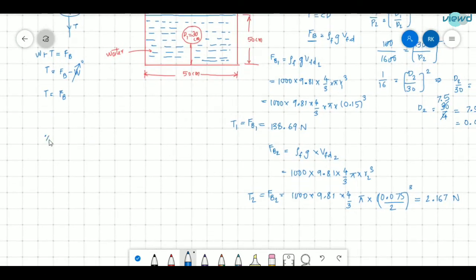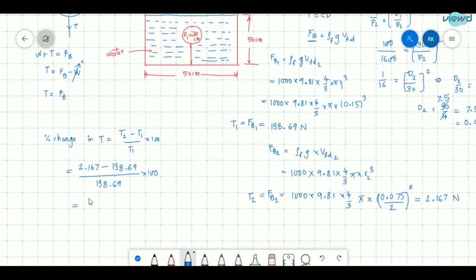So percentage change in tension is equal to T2 minus T1 divided by T1 into 100. So final tension minus initial tension divided by initial tension into 100 gives us the percentage change in tension. T2 is 2.167 newton minus T1, which is 138.69, divided by 138.69 into 100.